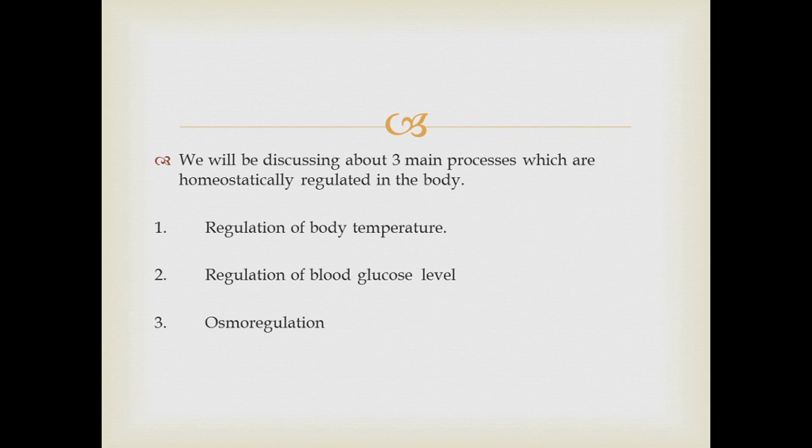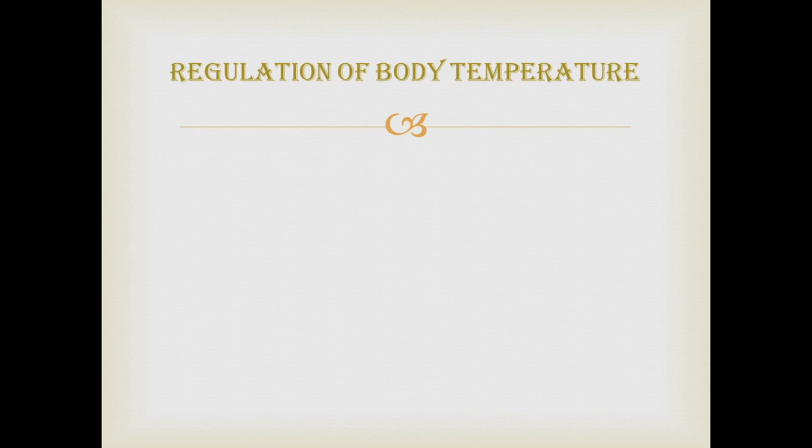Then we will be discussing about three main processes which are homeostatically regulated in the body. Regulation of body temperature, regulation of blood glucose level, and osmoregulation. Then let's talk about regulation of body temperature.